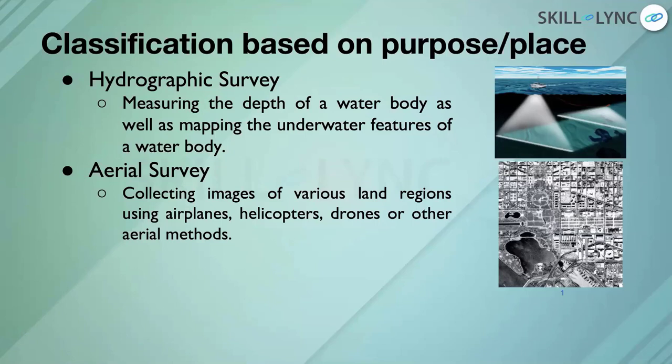The next one is aerial survey. In aerial survey, images of land are obtained using aircraft. As you can see here, it's a crude image of land. It's obtained from a satellite. Sometimes you could obtain it from a plane or a helicopter, sometimes even from UAVs, that is drones. Now, the interesting thing is that there are no measurements done on the field. You just take the pictures and go to your office, and all the measurements are done only in the lab or in your office using software. Okay, that's aerial survey.